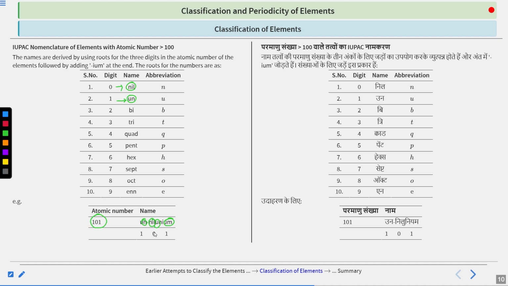Now you can take different examples in which the atomic number includes 3 digits. Of course, we don't have elements that require a number greater than 3 digits. So we will take such elements, and you should try to name them. It's a good practice for you.